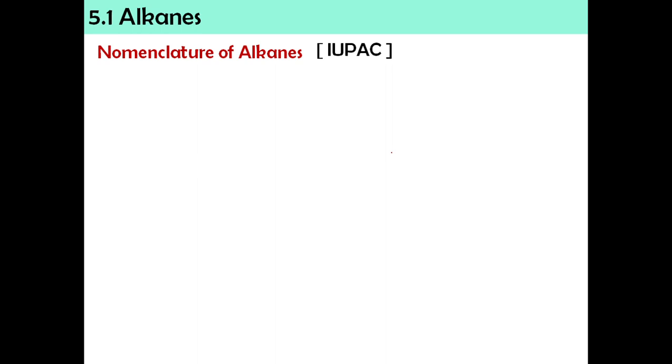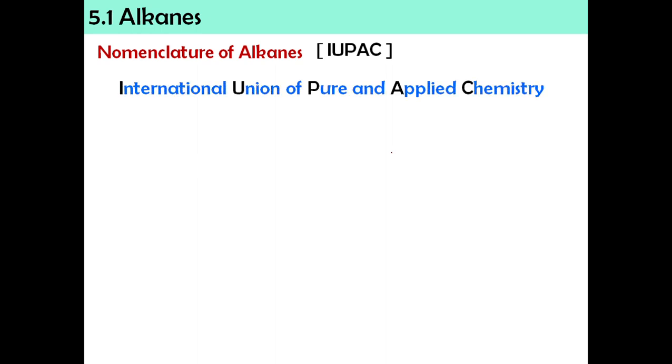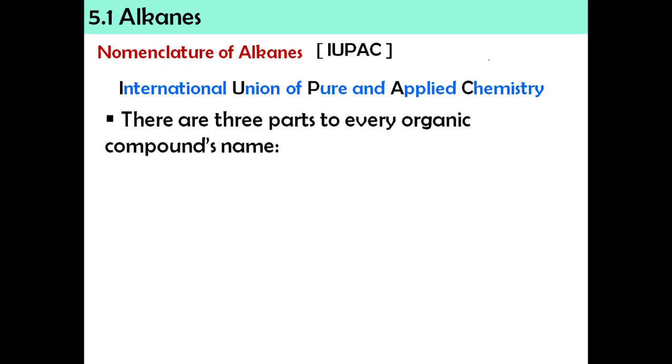So, untuk nomenclature of alkanes, actually kita follow IUPAC system. So, IUPAC stands for International Union of Pure and Applied Chemistry. Okay, so there are 3 parts to every organic compound's name. The first one will be prefix. Okay, and then kita akan sambungkan dengan parent. And last kali is suffix.